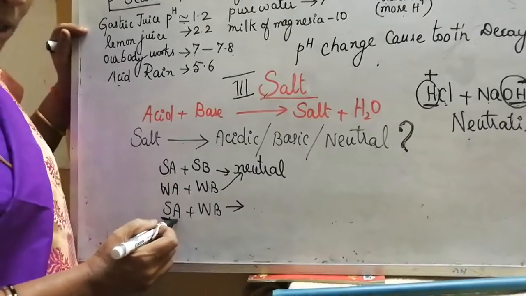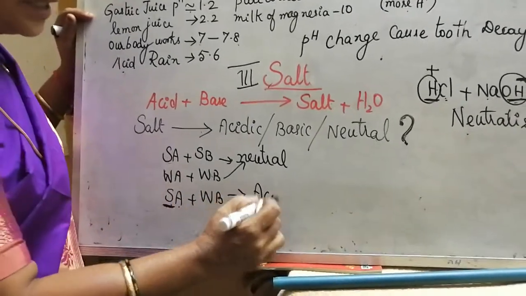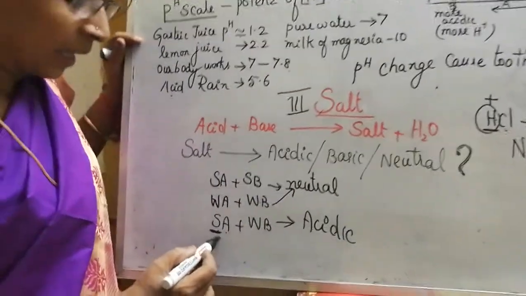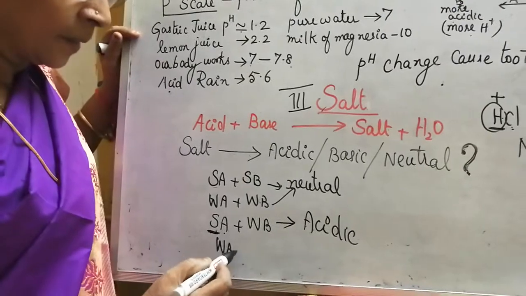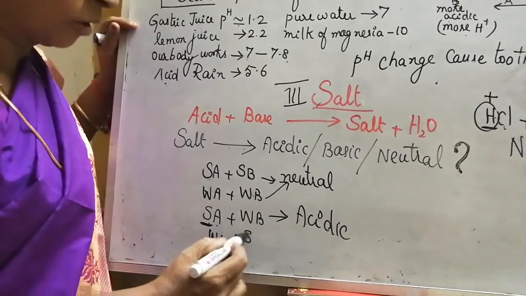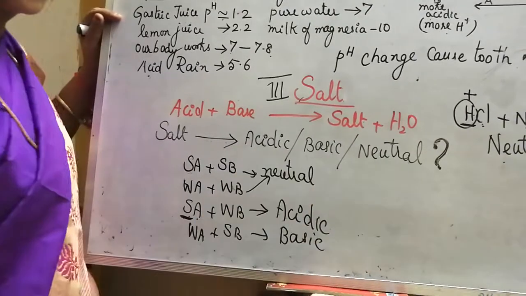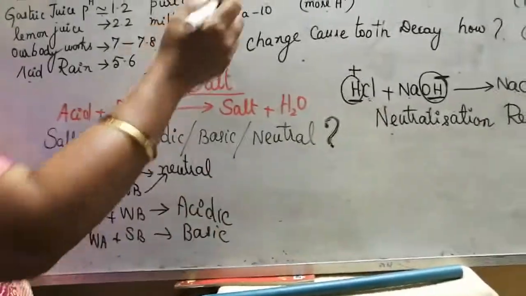Acid is strong, so it is acidic in nature. If the acid is weak but the base is strong, then it will be basic in nature. Let us try with some acid and base.